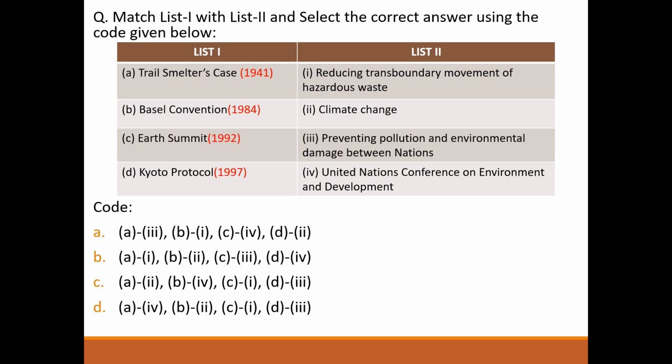Next question, match the following. Trail Smelter case, preventing pollution and environmental damage between nations. Basel Convention, reducing transboundary movement of the hazardous waste. Earth Summit, United Nations Conference on Environment and Development. Kyoto Protocol, climate change. So answer will be option A.